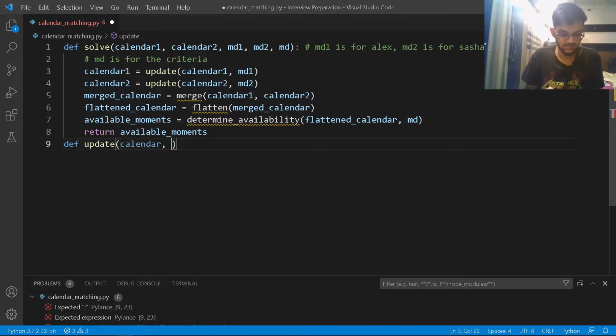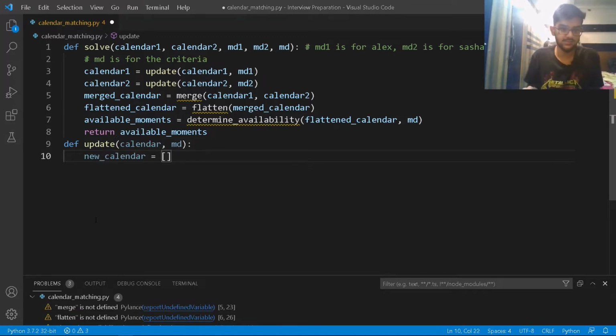So I'll just write it as meeting duration. It won't really conflict with the one which I have taken in the solve function. Okay. So define update calendar and meeting duration. So how do I update this, right? So basically my new calendar, okay, so this should be my new calendar, is basically a copy of the calendar, right?